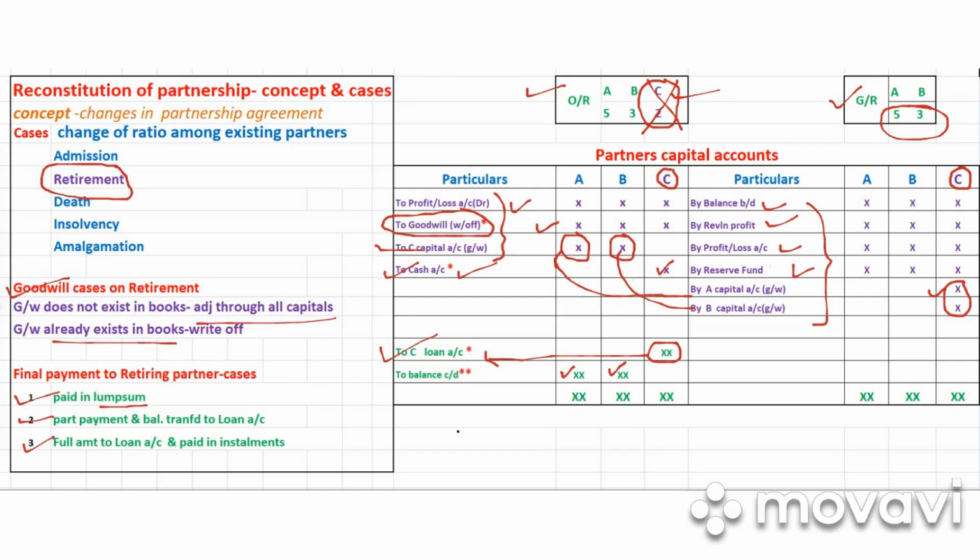The loan account of the retiring partner is not in the syllabus right now, so no need to prepare the loan account. CBSE has deleted that topic. Balance sheet preparation is also not there, but I would advise you to always prepare the balance sheet so that you get a clear picture of retirement. Just like you have done on admission, here also you prepare the balance sheet.